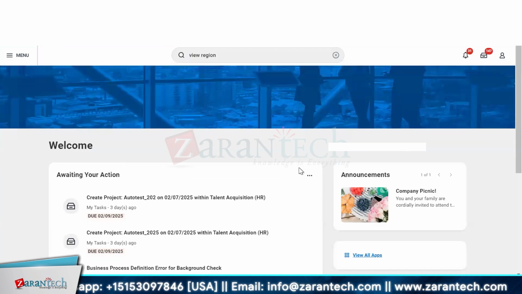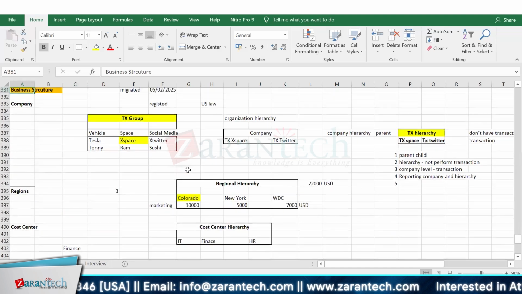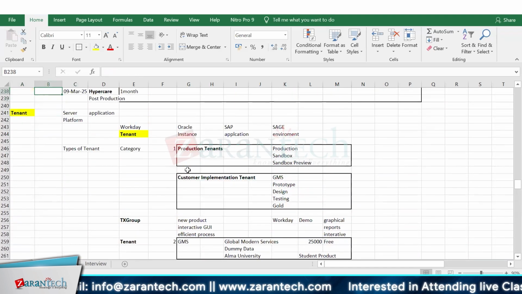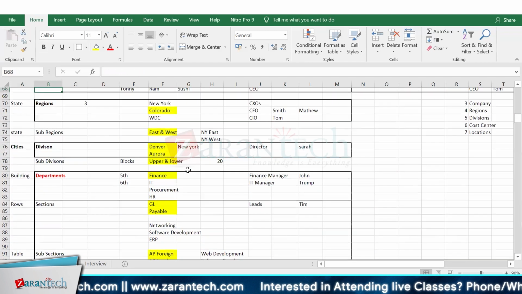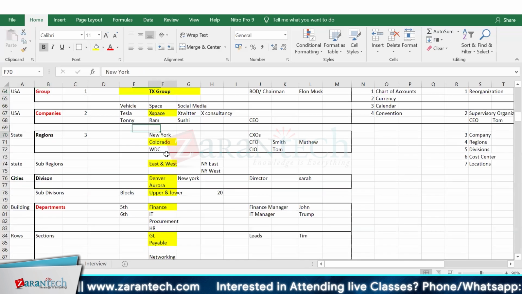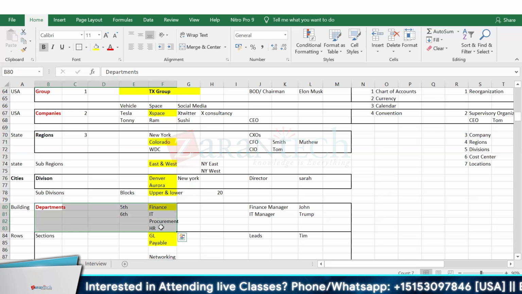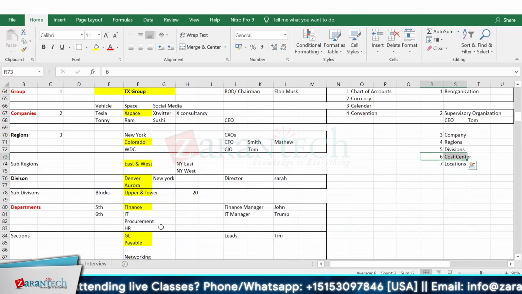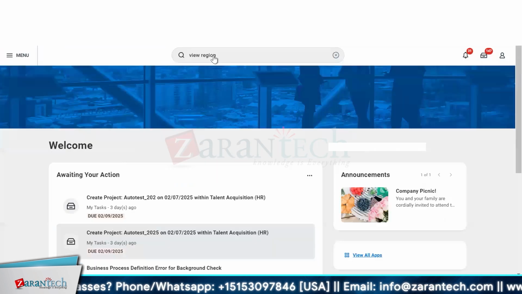Let's define the cost centers. For the cost center perspective in my company, we have defined regions and departments. For example, we have 4 departments, and a department is equal to my cost center. So here is the cost center that we have. Okay, so let's define this cost center.